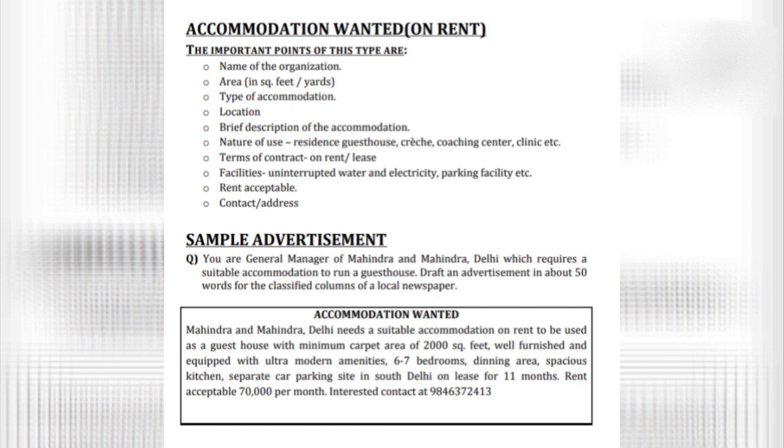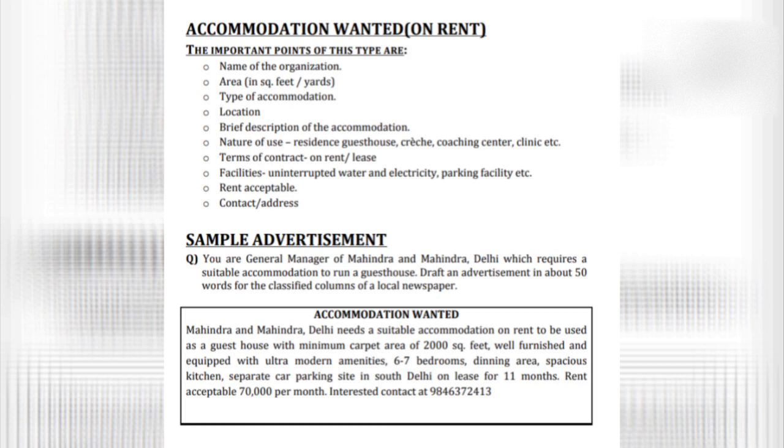You want to use it for residential purpose, as a guest house, or to run a coaching center, a crèche or a clinic, whatever the situation is. And then you have to write the terms of contract, whether you want it on rent or lease. Then the facilities that you are looking for, for example uninterrupted water and power supply or a good parking facility.